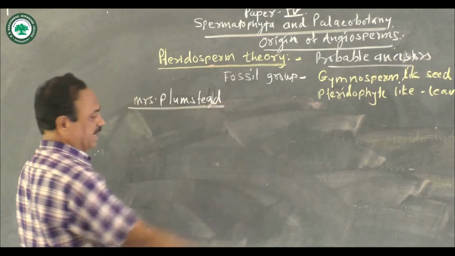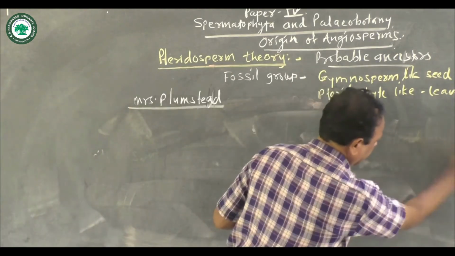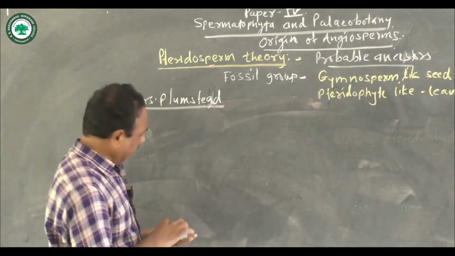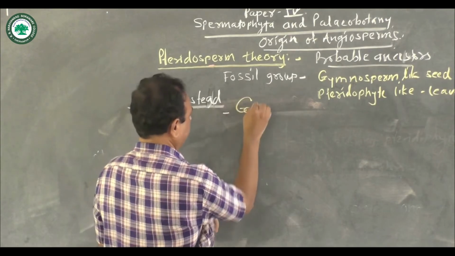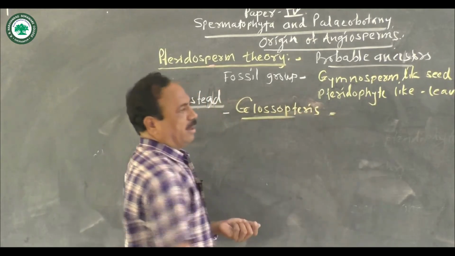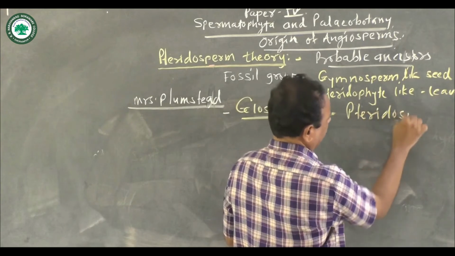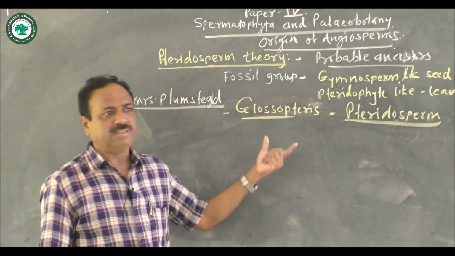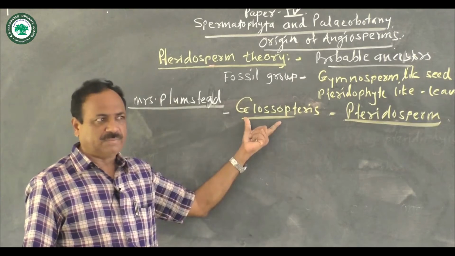She is an Indian paleobotanist, and she has studied the genus Glossopteris of the pteridosperms. This pteridosperm group consists of a large number of fossils. Out of that, Glossopteris is one of them.